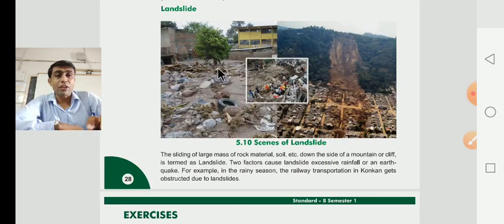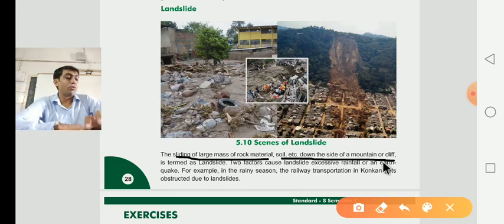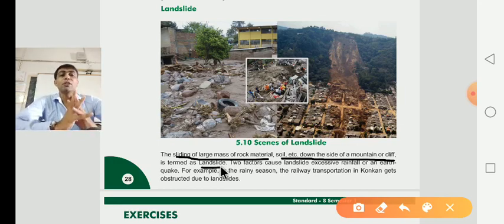Now next, they have given about the landslide. Dear children, this is the image of the landslide, the scene of a landslide. It is the sliding of large masses of rock material, soil, etc. down the side of a mountain. Now, what is the meaning of landslide? Landslide means the sliding of large masses of rock material, soil, etc. down the side of a mountain or cliff. What is the meaning of cliff? Cliff means chattan, rock. This is known as a landslide.